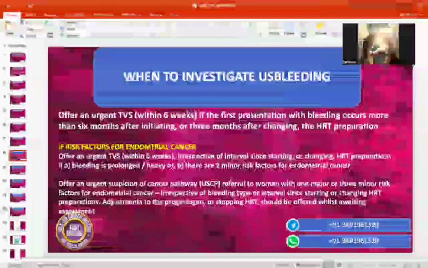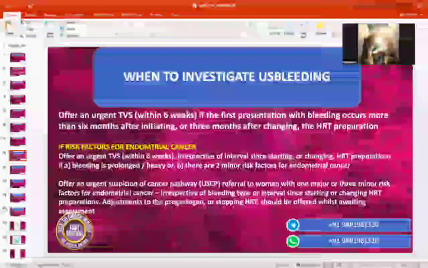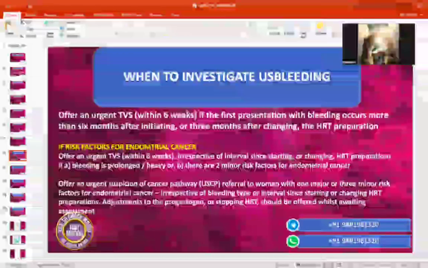So let me explain you two things from the history and the examination. I want to explain the condition you're facing. This is the bleeding episodes which the patient gets while she's on HRT, especially after 6 months of starting this medicine, or more than 3 months after changing the dose.